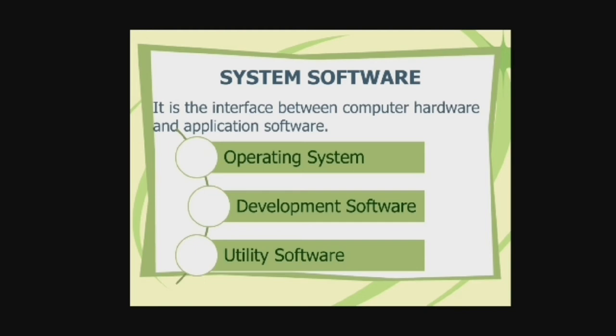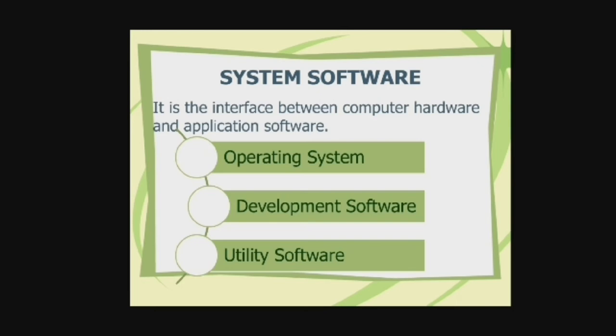You can say, in other words, that it is responsible for executing all the input and output operations. We can say that system softwares are the group of programs that control the overall functioning of the computer. They are basically divided, or you can say categorized, into operating system, development software, and utility software.